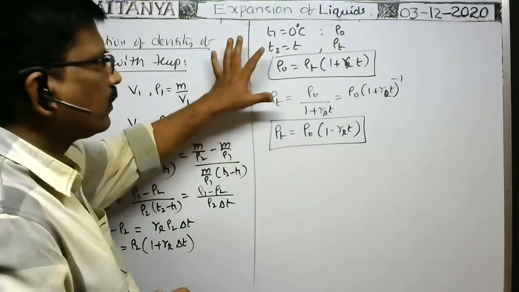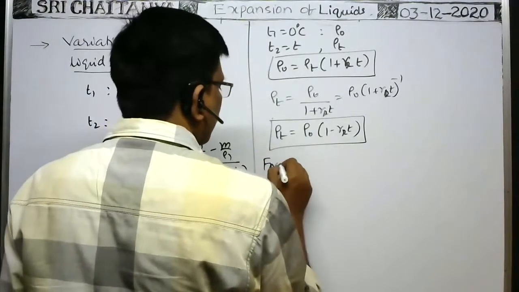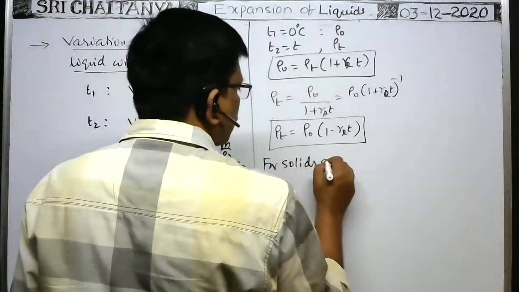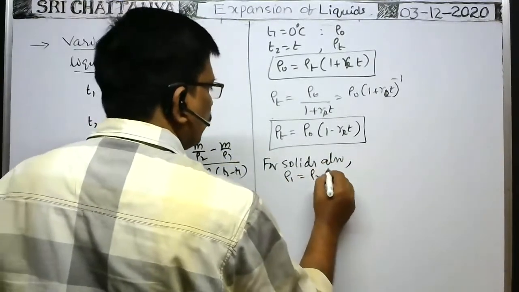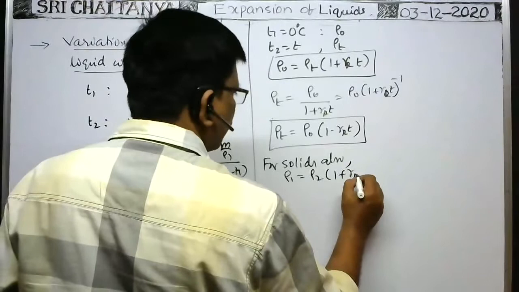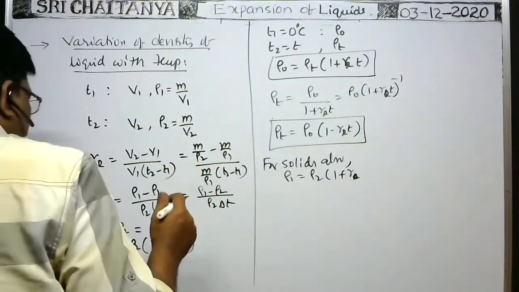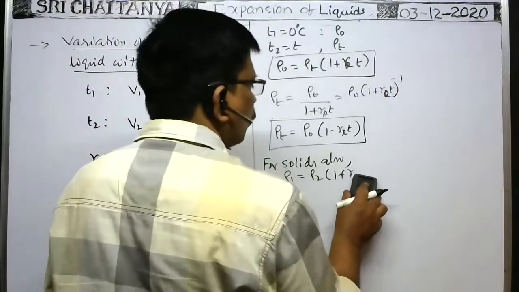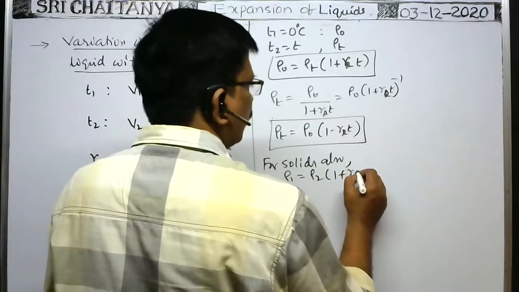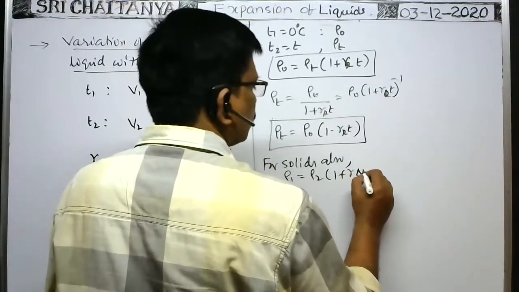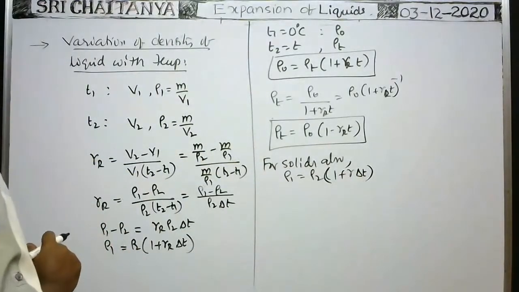It is true for solids also. In case of solids also, the formula for density is rho 1 equal to rho 2 into 1 plus gamma into delta T, with gamma the coefficient of cubical expansion. Because in case of solids, there is no apparent expansion and real expansion like that; only one coefficient of volume expansion or coefficient of cubical expansion. This is for solids. Okay.